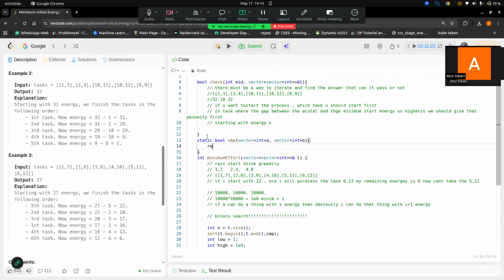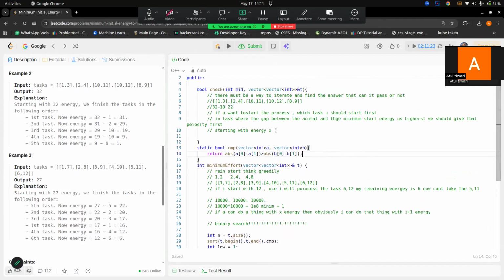So I will say return absolute difference of a0 minus a1 is greater than absolute difference of b0 minus b1. So if I have two vectors, the one whose difference is greater will come first, right?